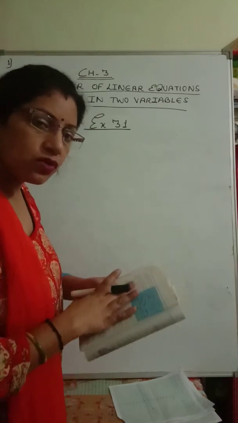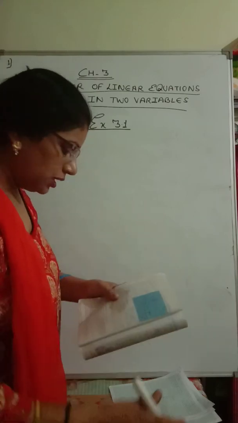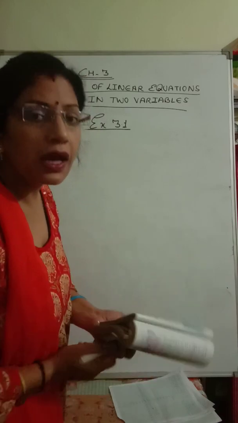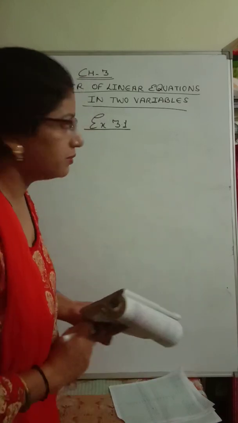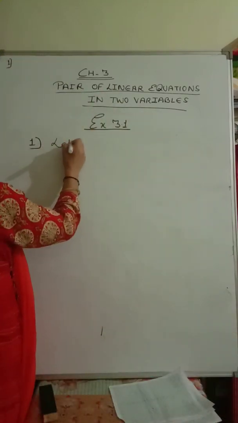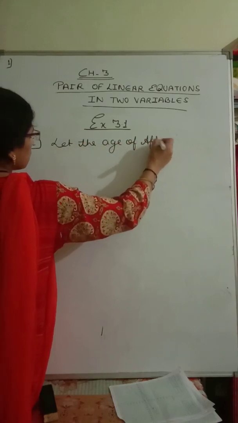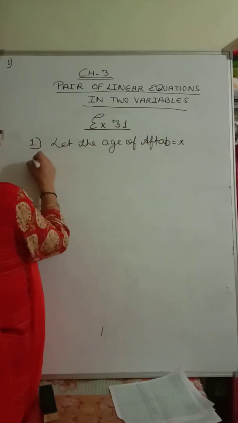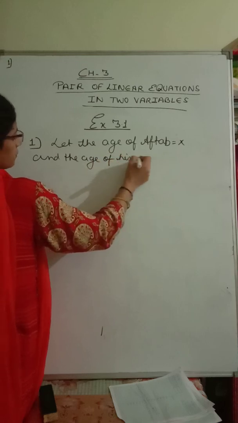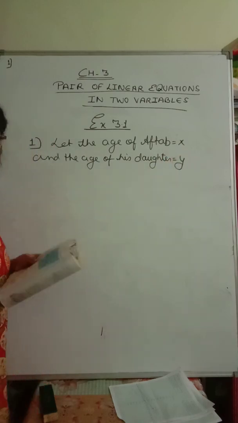So the situation given, we have to write algebraically, that means make equations, and draw its graph. Okay? So again I am telling, Aftab tells his daughter. So we assume the age of Aftab and the age of the daughter. As we are doing in 8th class, let the age of Aftab be equal to x and the age of his daughter be equal to y. These are the present ages of Aftab and his daughter.